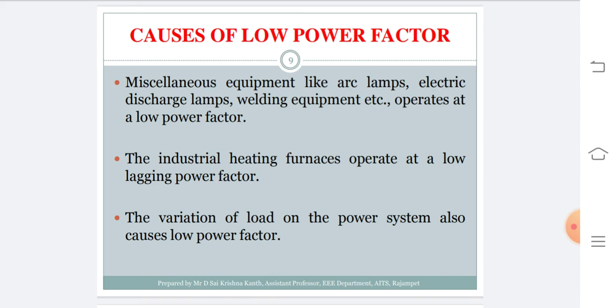So these are the 5 different causes for low power factor: first, induction motors; second, transformers; third, miscellaneous equipment like arc lamps, electric discharge lamps, welding equipment, etc.; fourth, industrial heating furnaces; and lastly, variation of load on the power system.